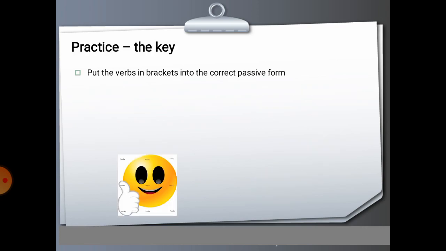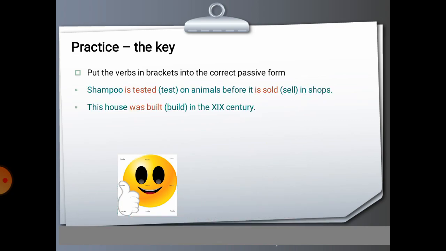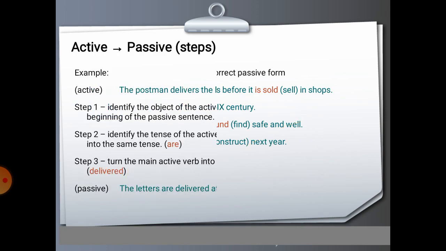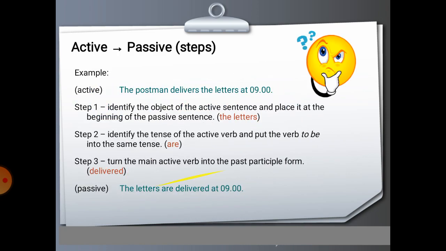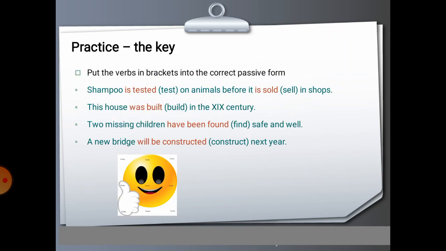Okay, let's continue. So here we have another sentences. Put the verbs in brackets into the correct passive form. Shampoo is tested on animals before it is sold in shops.